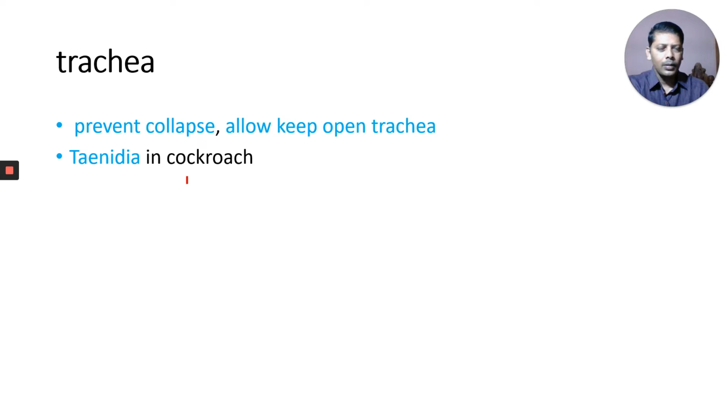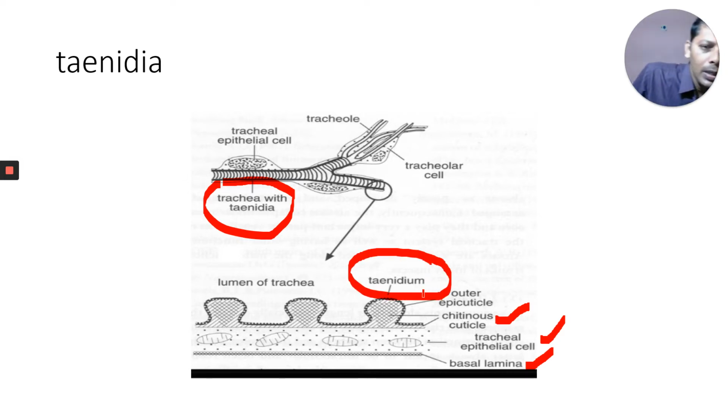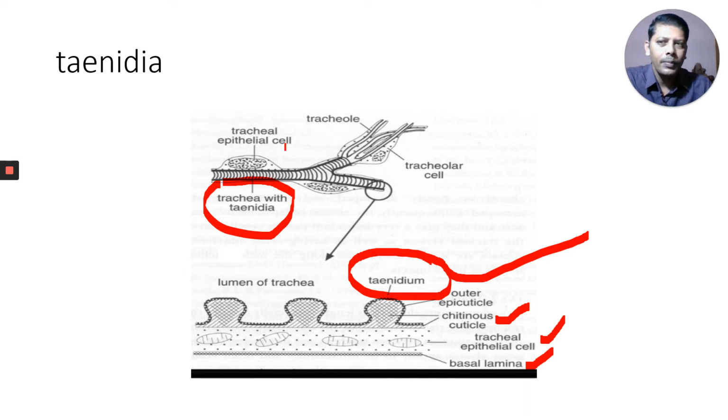In the cockroach also there is a trachea. How is the trachea of the cockroach prevented from collapse? There are structures called taenidia. Here there is an epithelium, a basement membrane, the basal lamina, and above that an epithelial cell, and above that a chitinous cuticle. This chitinous cuticle produces spiral thickenings called taenidia, singularly taenidium. The trachea of the cockroach is prevented from collapsing like our trachea, not by C-shaped rings but by taenidia.